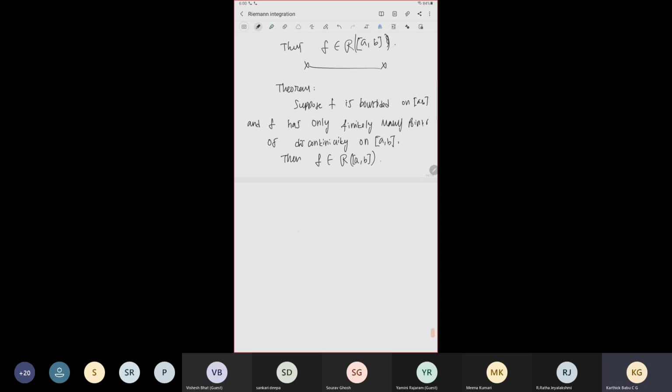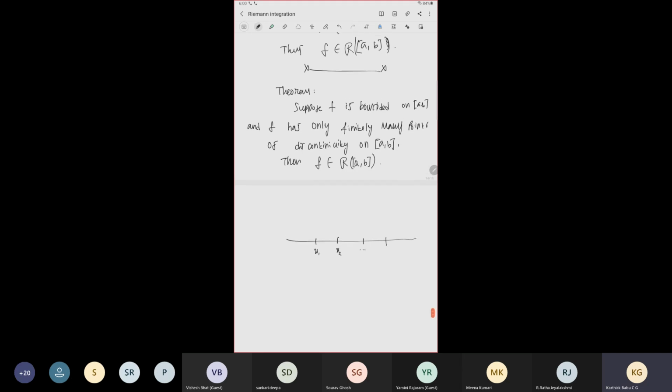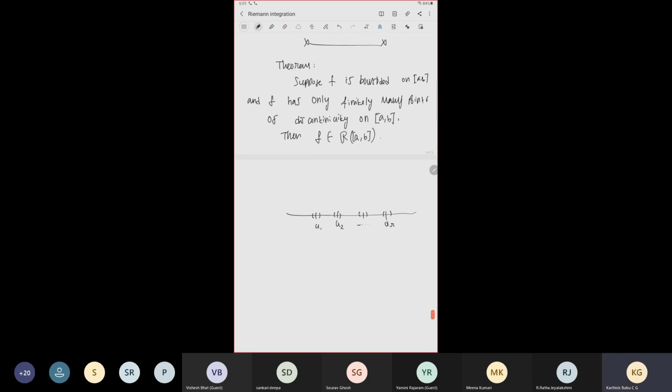So what we are going to do: it has a finite number of discontinuities, say x1, x2, and so on. We are using partitions, so I will write u1, u2, up to ur, all of which are points of discontinuity of F. Then we remove a small open interval around each point of discontinuity, such that the sum of all the intervals is less than epsilon times some factor.